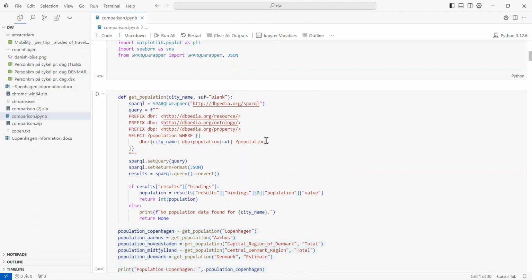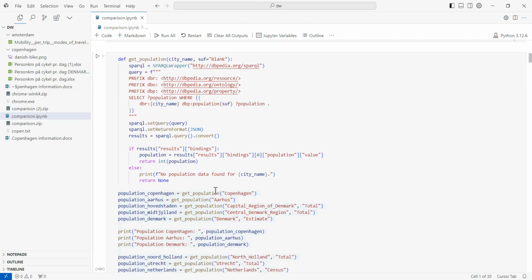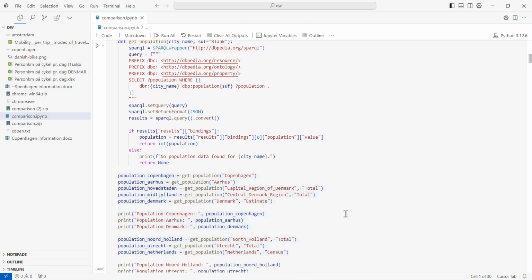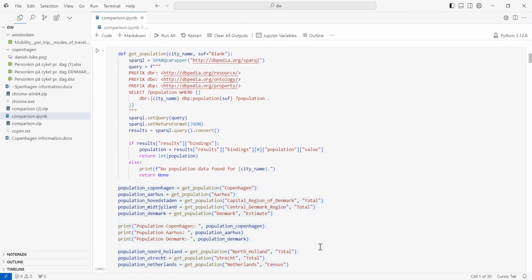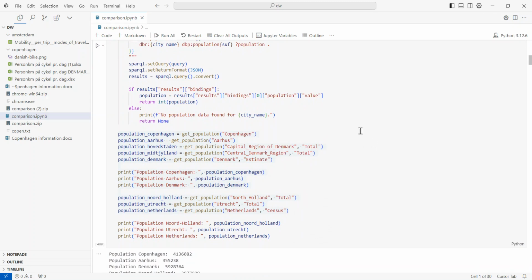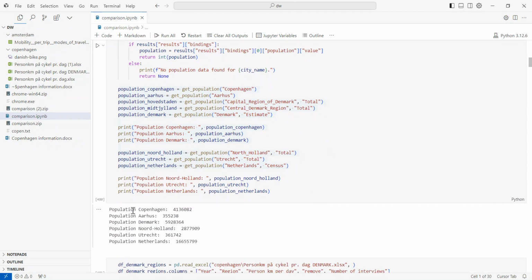So we are importing some stuff over here, and this part is to get the population data of, first of all, the two countries, and then population data regarding cities and regions of the two countries. So as you can see, Copenhagen, Aarhus, Denmark, North Holland, Utrecht, Netherlands, and also that is not printed yet, but it could be, it is Hovedstaden, and I'm not going to pronounce that either.